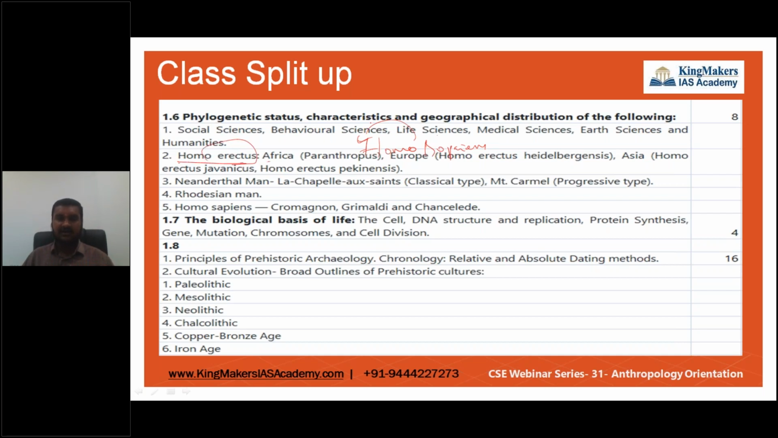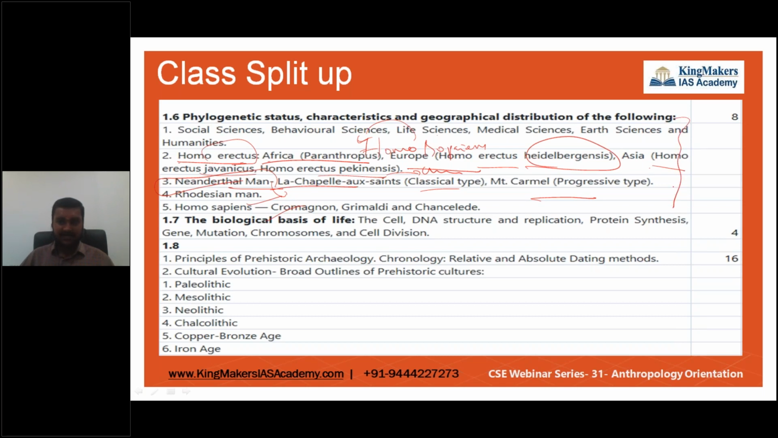We have a lot of samples or fossils in Africa and Europe, which we call Homo erectus heidelbergensis, or in Asia, Homo erectus javanicus, and Homo erectus pekinensis in China. Okay, so Neanderthal man. This word you will always see in your newspaper. Neanderthal, like the classic type and progressive type, Rhodesian man, Homo sapiens.